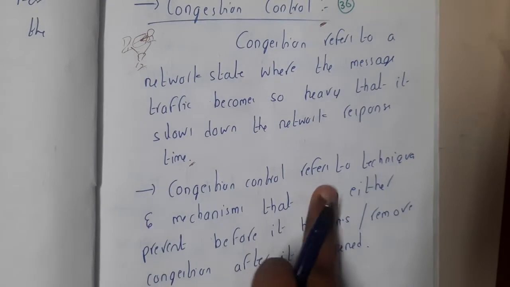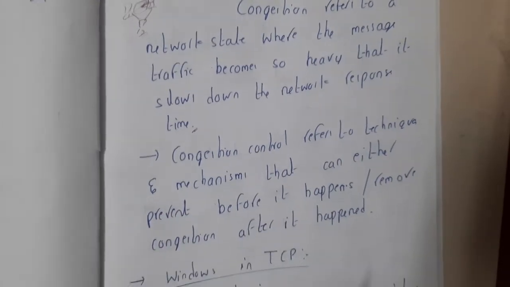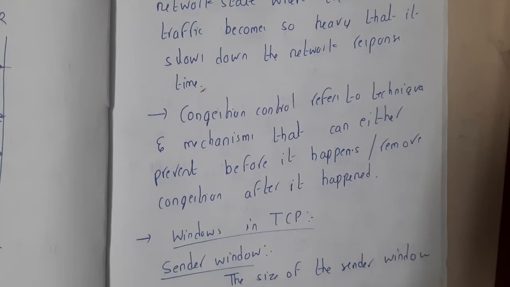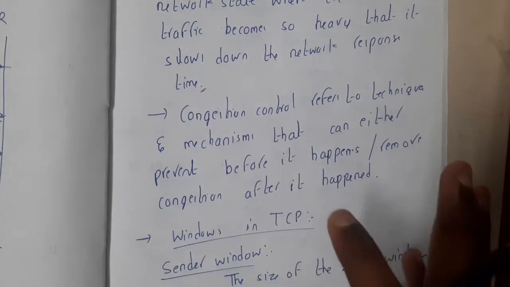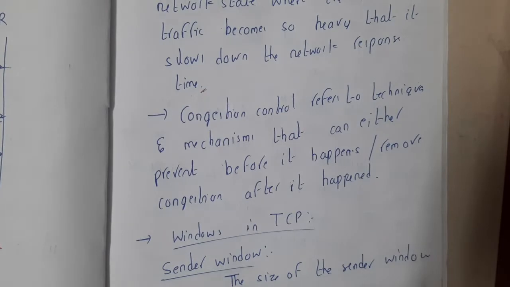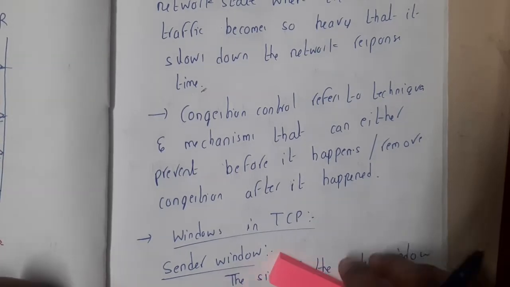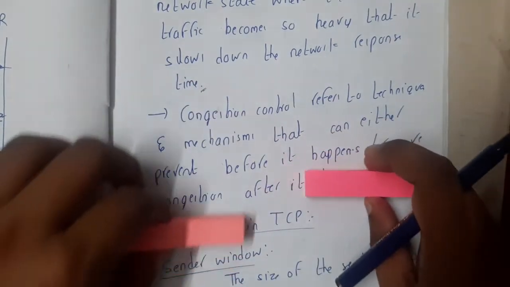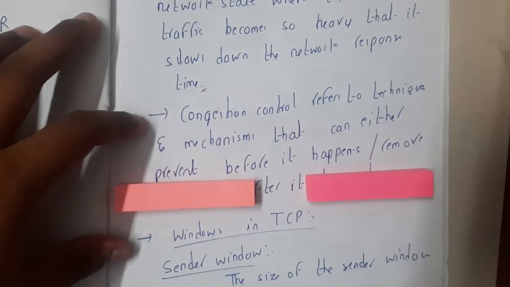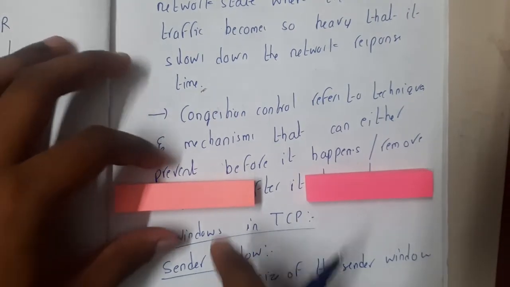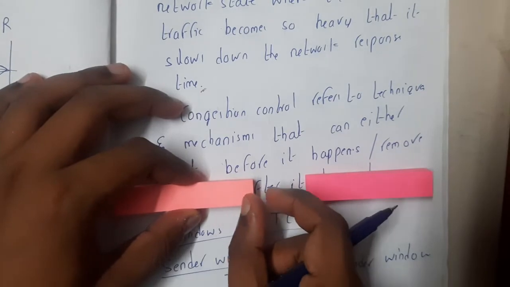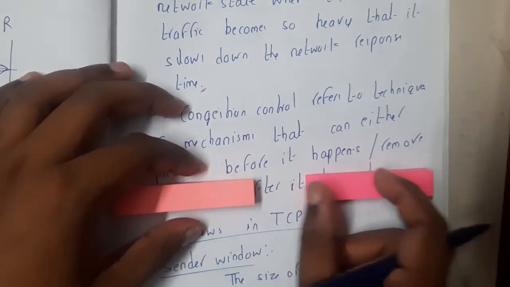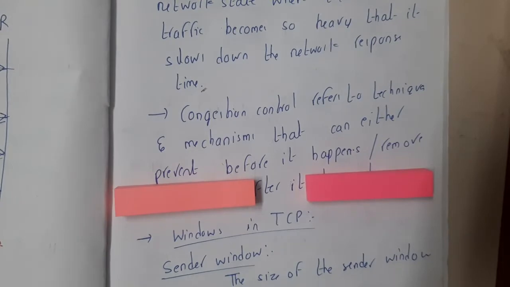Congestion control refers to techniques and mechanisms that either prevent congestion before it happens or remove it. One of the best methods for this is controlling the window size. To be clear, what is window size? Let us take a small example. Assume this is the sender's window size. The receiver will also have some window size. Whenever data travels, it will be stored in a buffer at that moment in time. These are called windows.